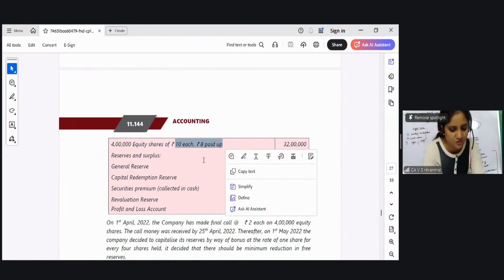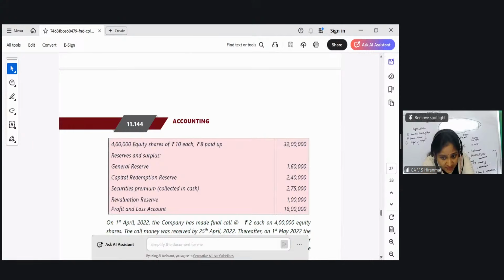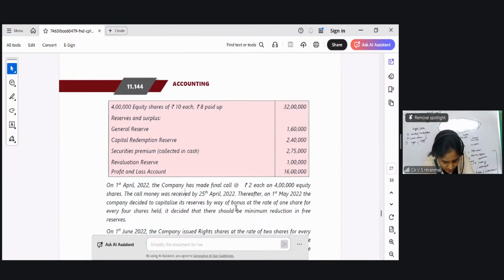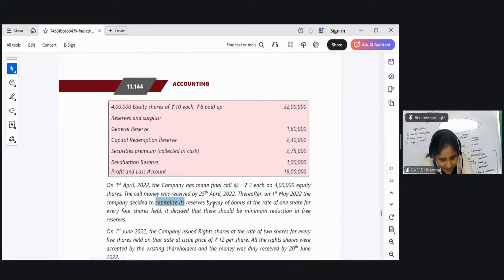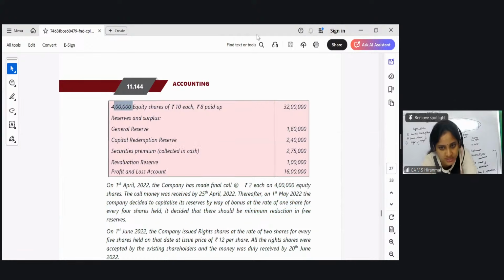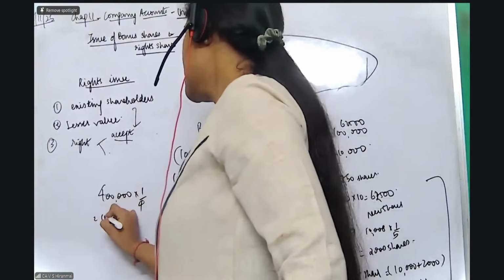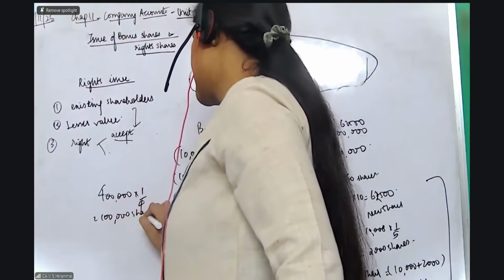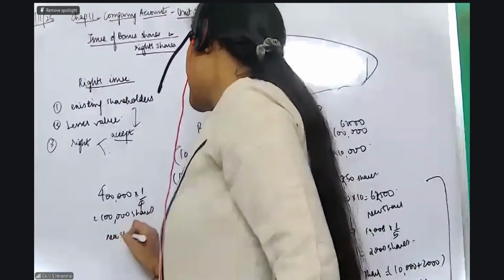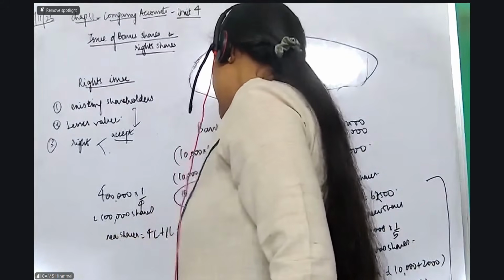On 1st of April, company has made final call, received the money on 25th of April. Thereafter on 1st of May, the company decided to capitalize its reserves by way of bonus for 1:4. That means on 4 lakh shares, my dear students, please see, you should apply the bonus ratio 1/4. So it is 1 lakh shares. Now the new shares are 4 lakh plus 1 lakh, which is 5 lakh shares.